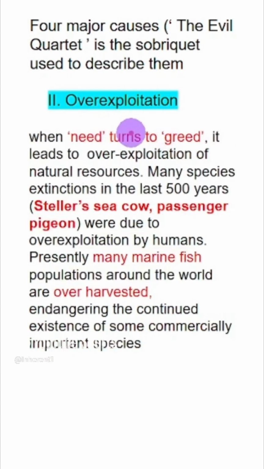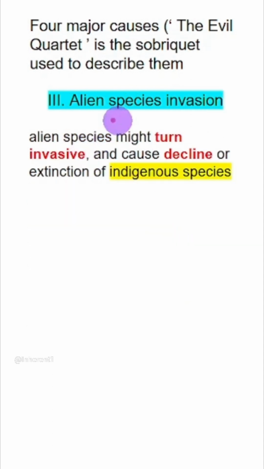Second cause is overexploitation, when need turns to greed. These are the two examples of species extinct in last 500 years: Steller's sea cow and passenger pigeon. Third point is alien species invasion. When alien species become invasive, they cause decline of indigenous species.